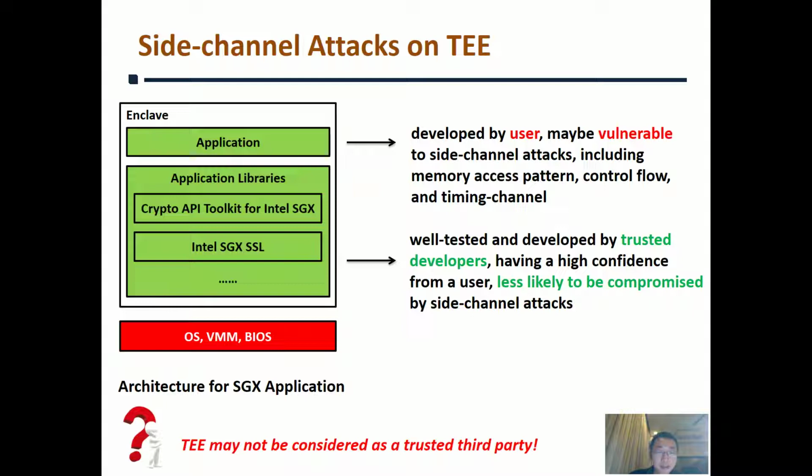This is an architecture for an SGX application. Its enclave contains a user-defined application and some libraries. A series of attacks have been discovered against the user-defined application, especially when the developer is inexperienced. These attacks come from, for example, memory access pattern, control flow, and timing channel. However, some application libraries provided by the SGX SDK may have a higher confidence level. They typically undergo a rigorous security analysis and testing in implementation, so they are less likely to be compromised by these side channel attacks.